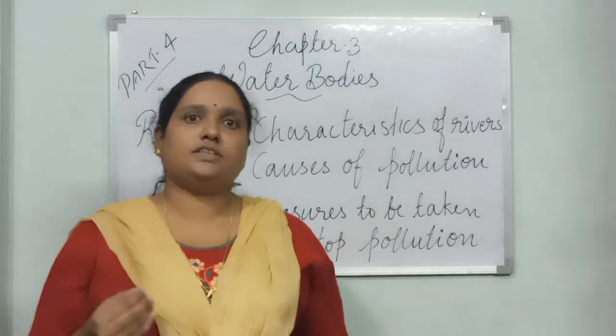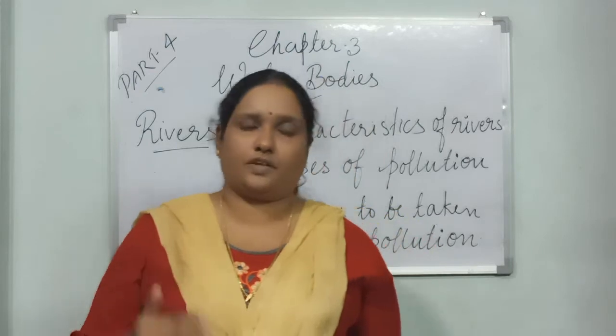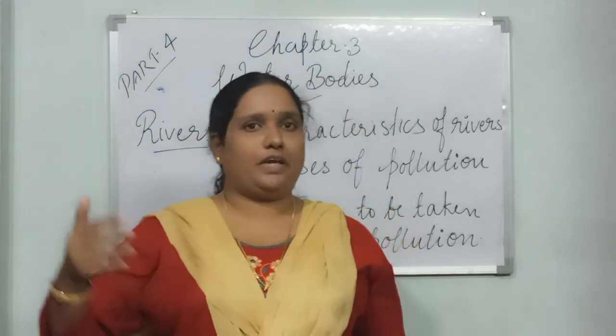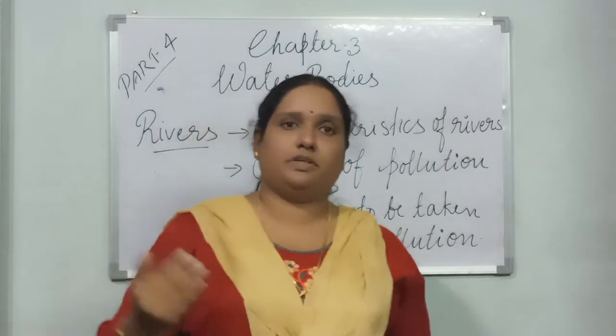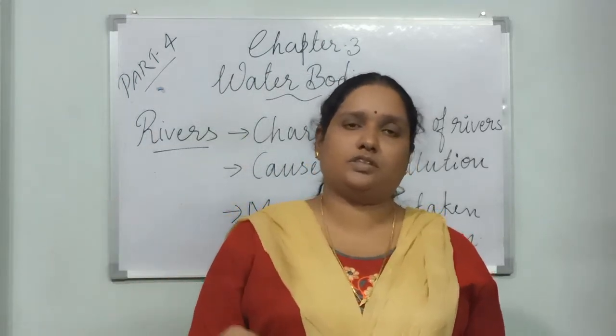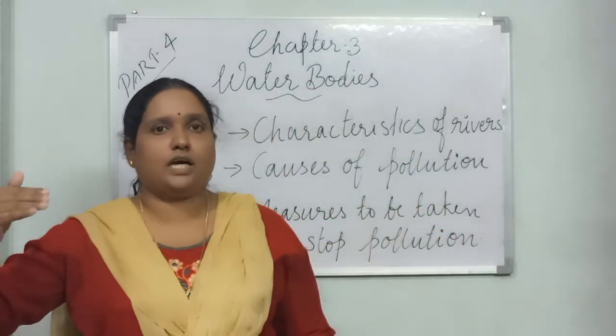So rivers usually have 3 courses. We call them the 3 courses of rivers. It starts from the mountain, it's called the upper course. It flows towards the plain, that is the middle course, and then when it reaches the ocean, when it joins with the ocean, it is called the lower course. So these 3 courses are there.